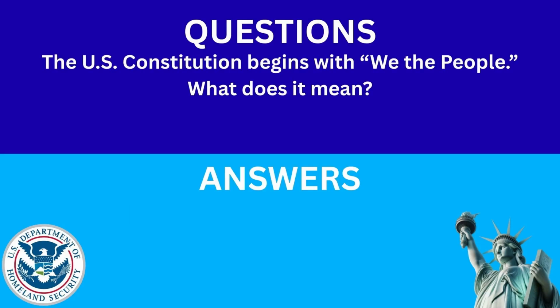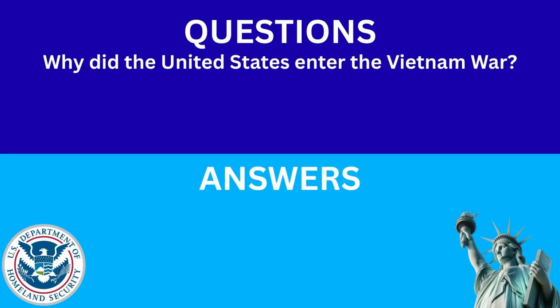The U.S. Constitution begins with "We the people." What does it mean? The answer is self-government. Why did the United States enter the Vietnam War? The answer is to stop communism.